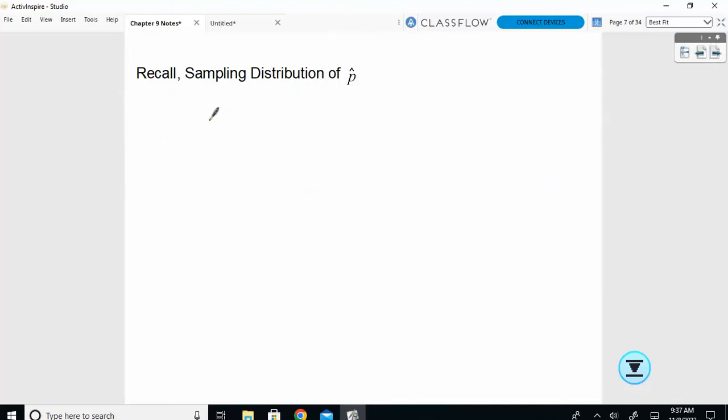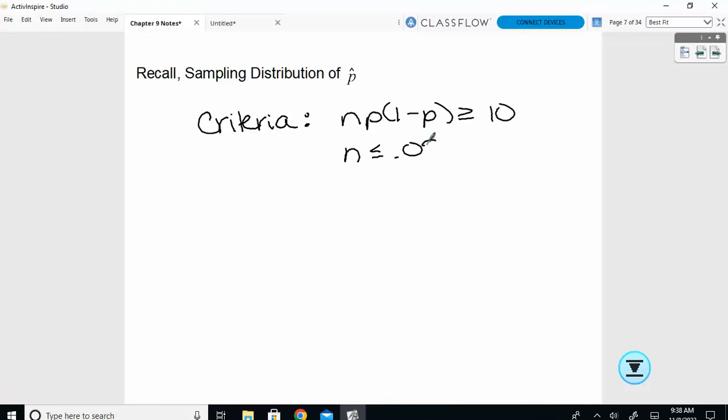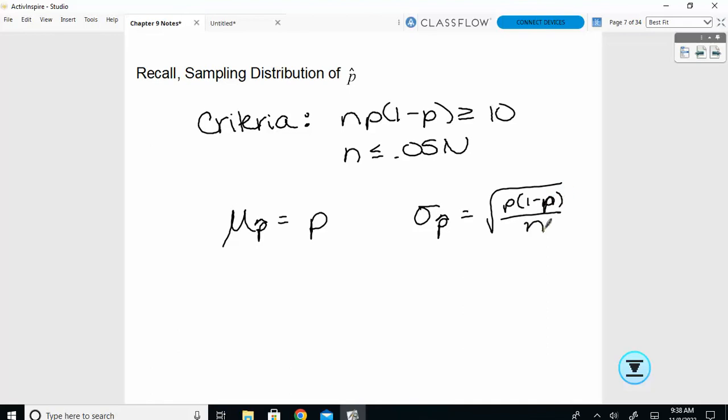So anytime I'm talking about p-hat, we have the same things we talked about before the quiz. We have to meet our criteria. The n times p times 1 minus p has to be greater than or equal to 10. My sample has to be less than 5% of the total population. We still have the mean is equal to p. The standard deviation is the square root of p times 1 minus p over n. So all of that is still true when I'm looking at my p-hats.